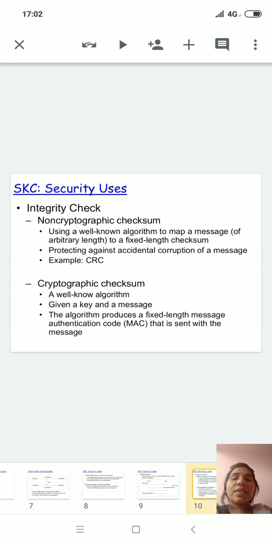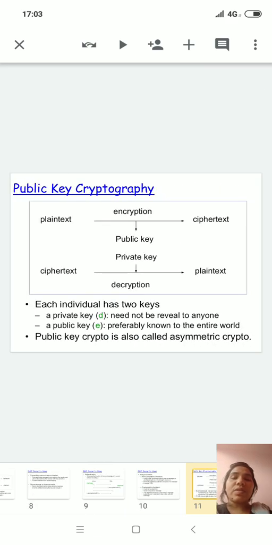How can we check the integrity? Non-cryptographic checksum uses a well-known algorithm to map a message of arbitrary length to a fixed length checksum. For this, we can use the cyclic redundancy check. So these are some methods by which error checking and error detection is possible.